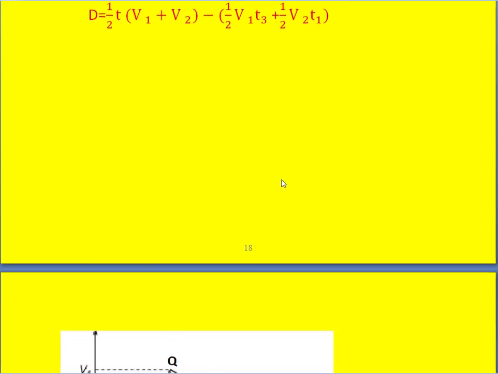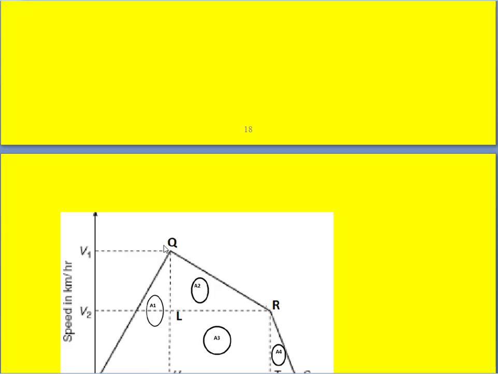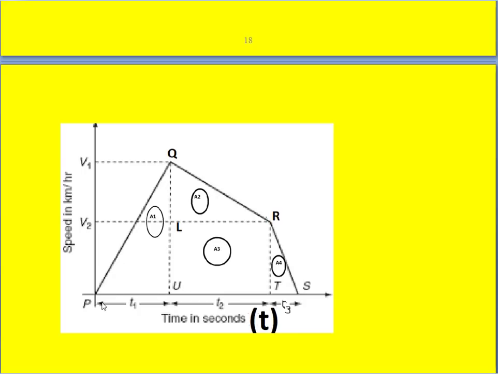V1 means maximum speed, and this is the acceleration period, this is the coasting period, this is the retardation period. So in each period we find some distance traveled. This is D1, this is D2, this is D3.